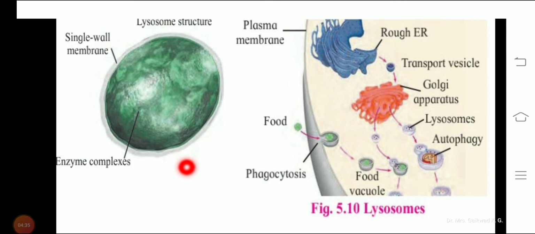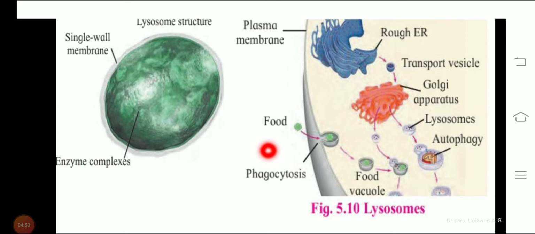Lysosomes bring about intracellular and extracellular digestion, that is, the digestion takes place inside the cell and outside the cell. In this way the lysosomes are helpful for intracellular digestion as well as extracellular digestion.